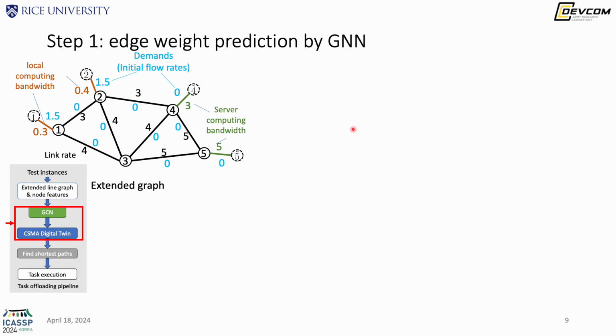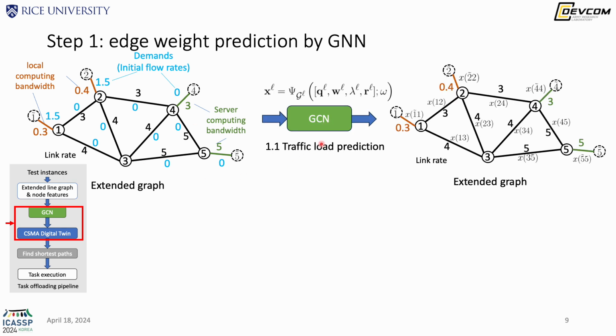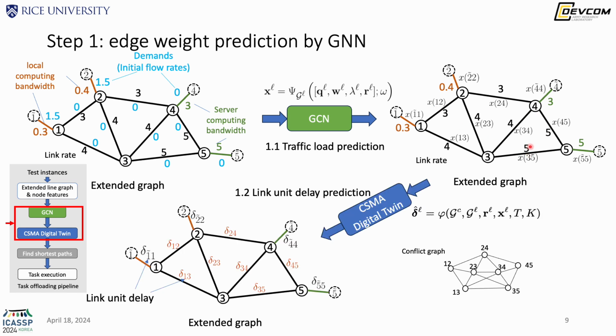Now, once we have the graph model, the next step is to predict the edge weights using graph neural networks. So here it includes 2 steps. First, we use the graph convolutional neural networks. This is a trainable block to predict the traffic load on every link. So these are the axes. Then we feed the axes and the link rate as well as the conflict graph into the CSMA digital twin, which will predict the edge weights, or the link unit delay. Those are the deltas.